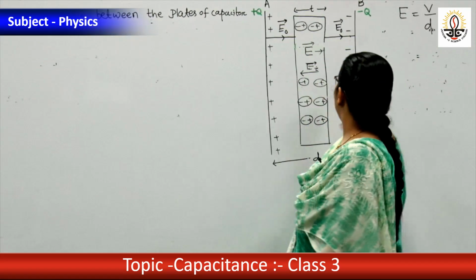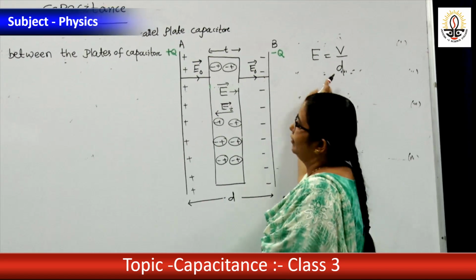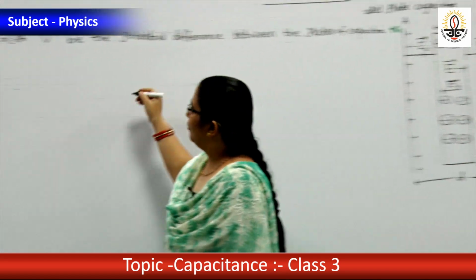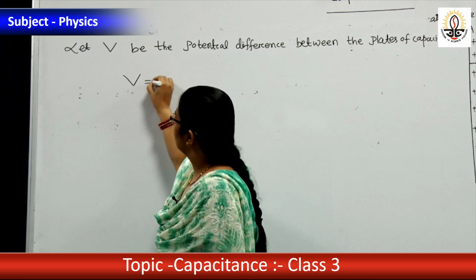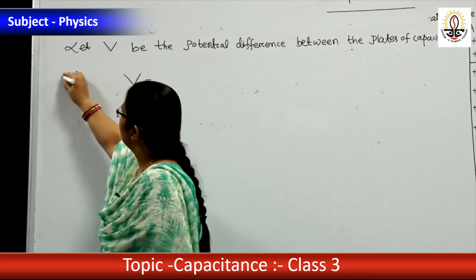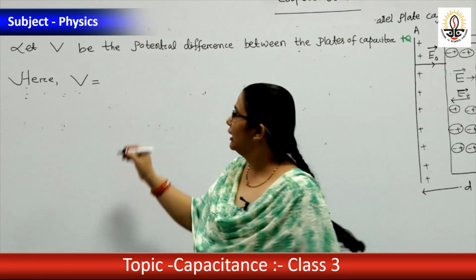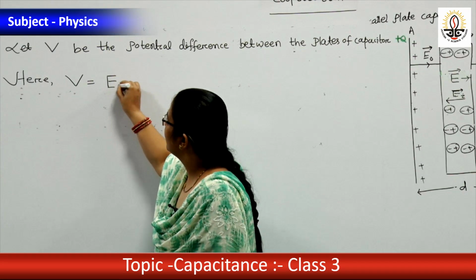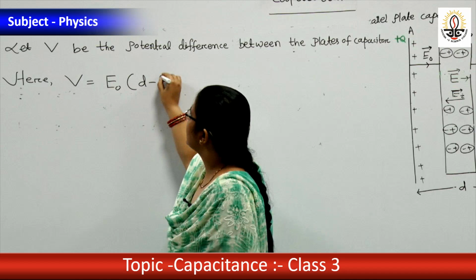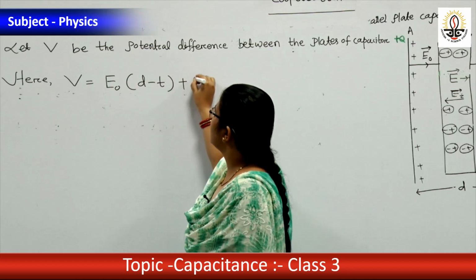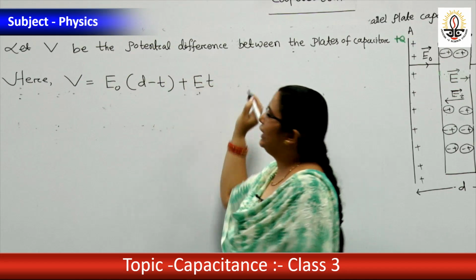What is the formula of V? V equal to E into d, but here V equal to E0 into (d minus t) plus E into t.